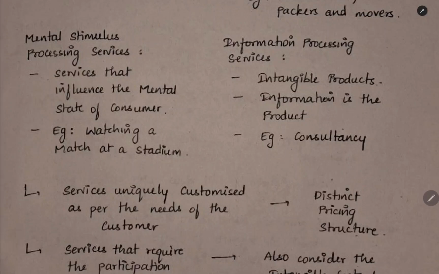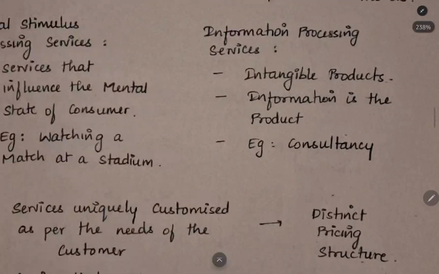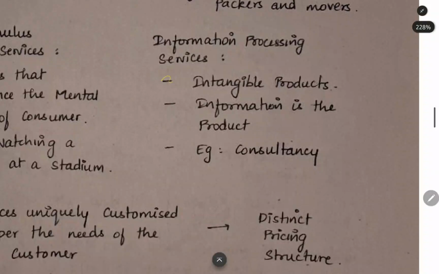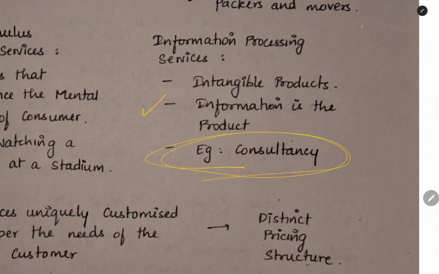For example, watching a match at a stadium, it is based on the experience and the mental satisfaction the customer is getting. And the information processing services. Here, you will have intangible products. The products will not be in your hand. Information will be the product. Example, consultancy and all. You are not selling any manufactured product.